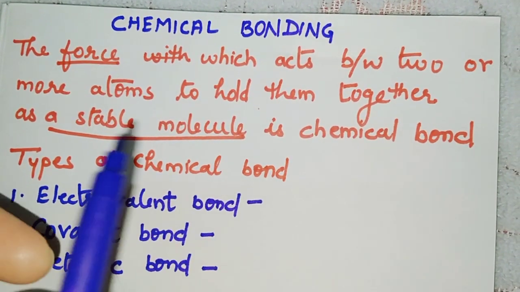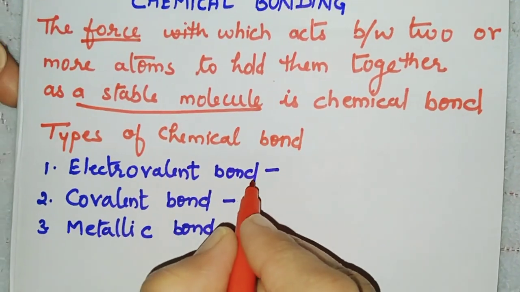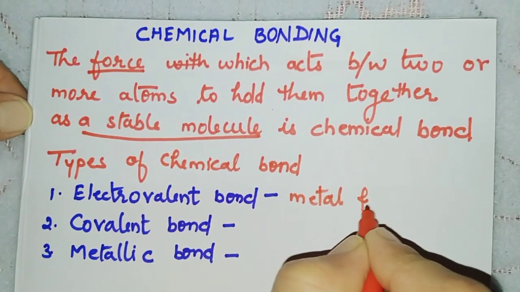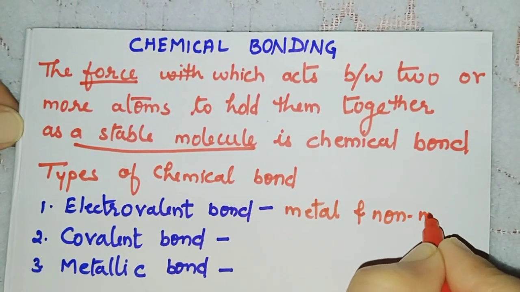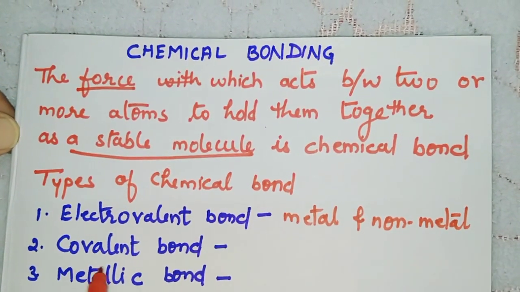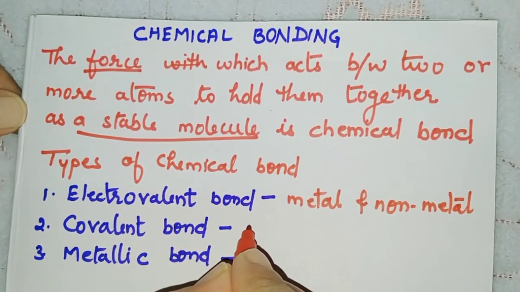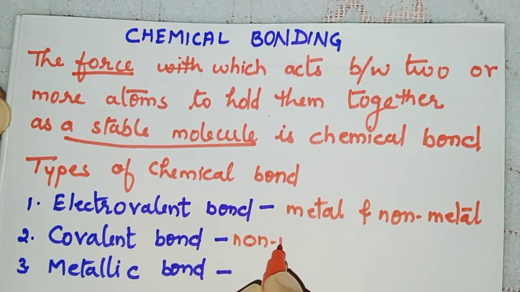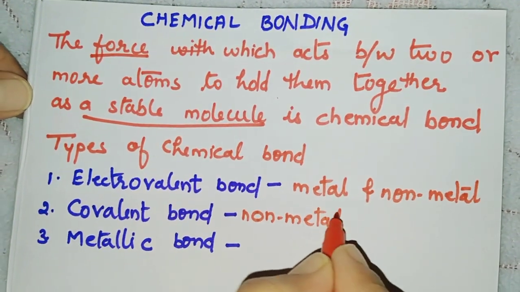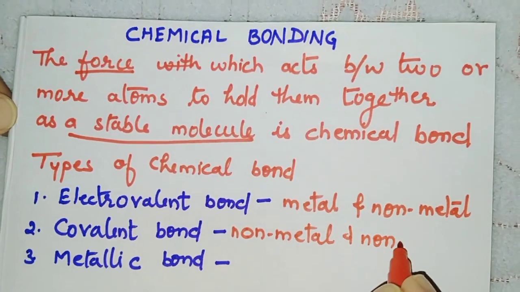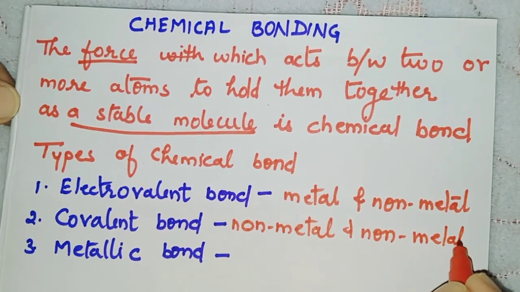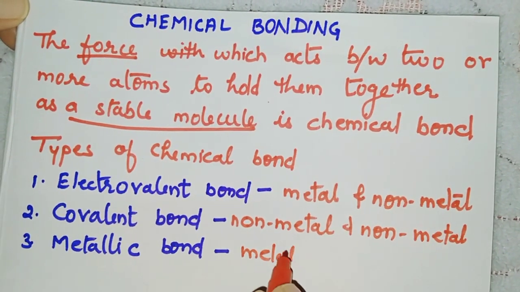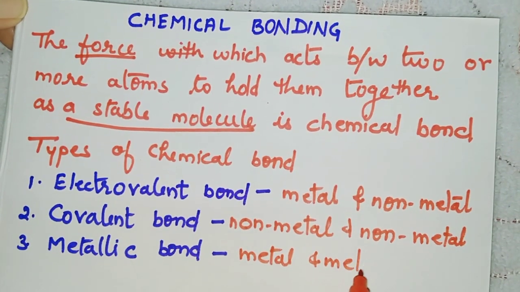See here, this electrovalent bond is formed between metal and non-metal. Covalent bond is formed between non-metal and non-metal, whereas the metallic bond is formed between metal and metal.